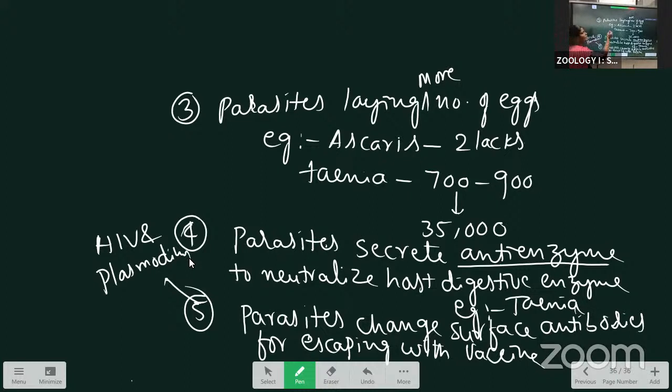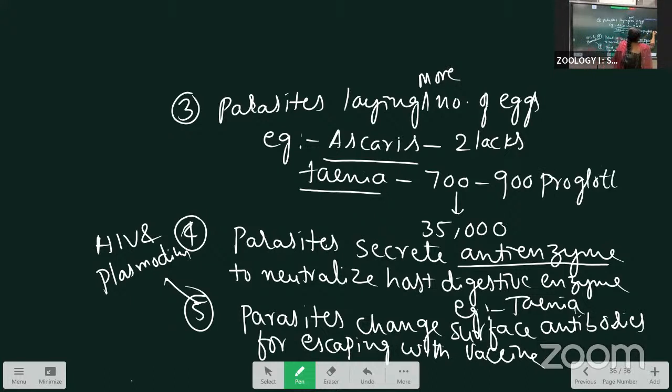Next, first, they develop attaching structures called hooks, suckers, and the rostrum. Second, they are surrounded by a thick cuticle or tegument to withstand the digestive enzymes of the host. And the third is that parasites lay a large number of eggs. For example, Ascaris lays 2 lakhs of eggs per day. And the next one is the Taenia solium tapeworm, which has segment-like structures called proglottids.